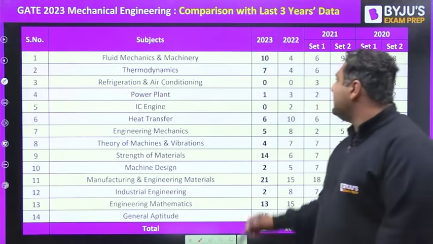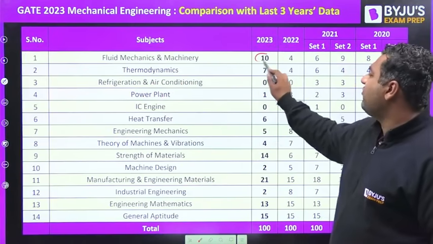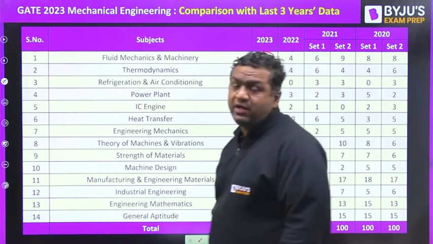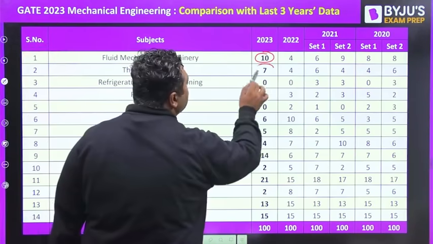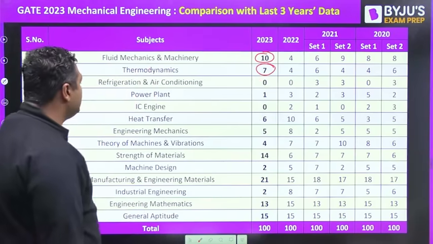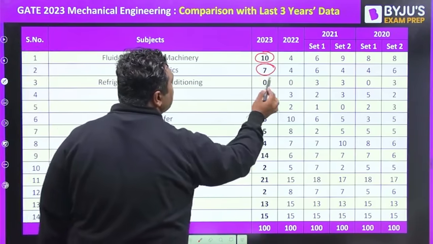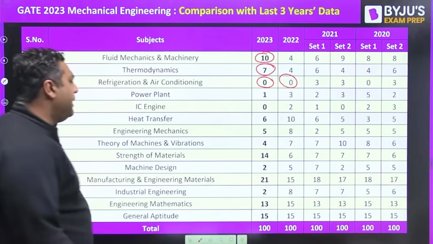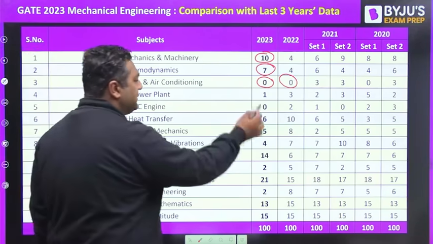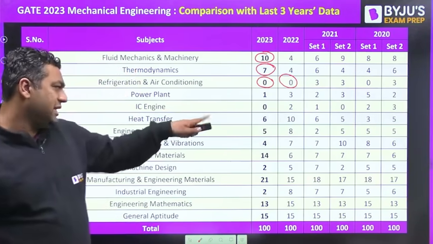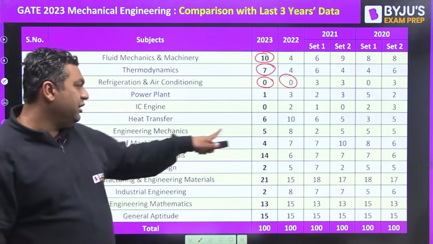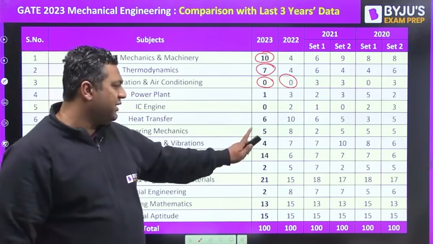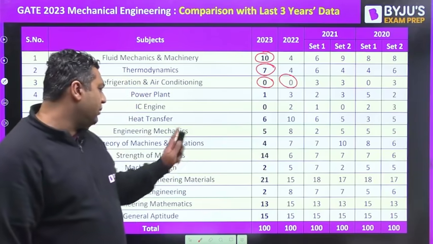If you see fluid mechanics and machinery, the weightage is definitely increased. If we are talking about thermodynamics, it is slightly increased. Then for RAC, last year also it was 0. For power plant, last year more, this time less. For IC engine, last time was there. Heat transfer is reduced, and engineering mechanics also reduced, but the real weightage should be around 5 marks, and 4 marks was TOM.